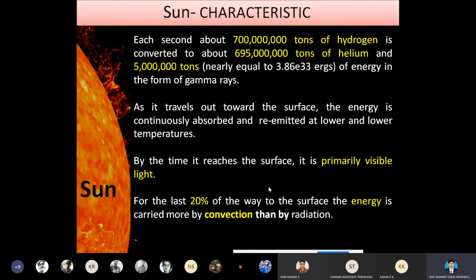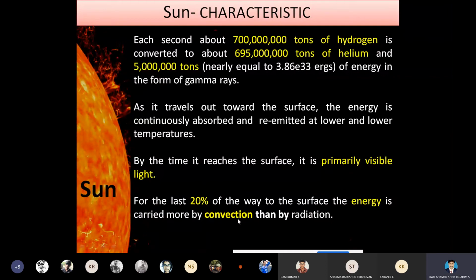Here, the energy which exits from the core of the sun is not by the radiation process. It's completely the convection process. So due to the convection process, we are seeing the radiation at the surface. From the center core to the surface, the energy exits by the convection method.